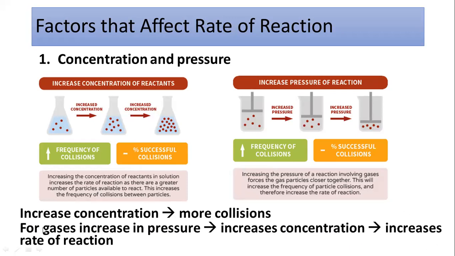It increases the rate of the reaction, and you can say the rate of reaction is proportional to the concentration of the reactant, or the pressure of the reactant in the case of gases. So this is our first factor which is going to affect the rate of the reaction: the concentration and the pressure.